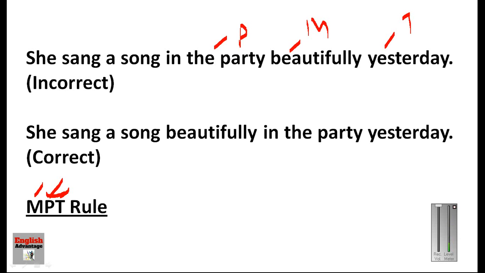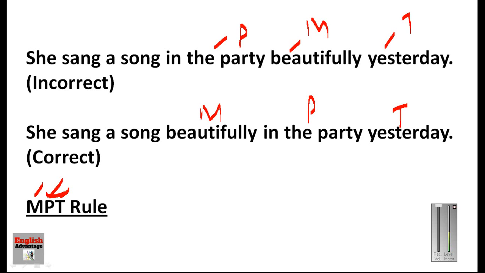Just see here, beautifully is the manner, in the party is the place, and yesterday is the time. So here we are following the MPT rule. The correct sentence should be: She sang a song beautifully in the party yesterday. This sentence can be corrected this way by following the MPT rule. This is also very common and very important from the examination point of view.